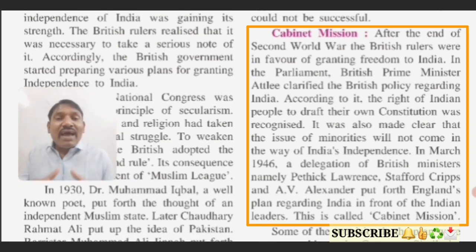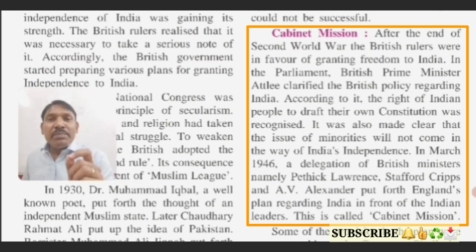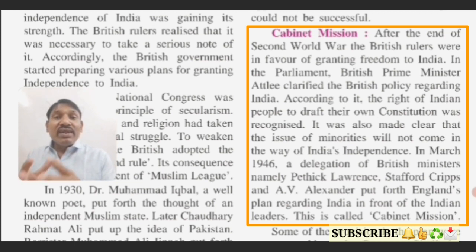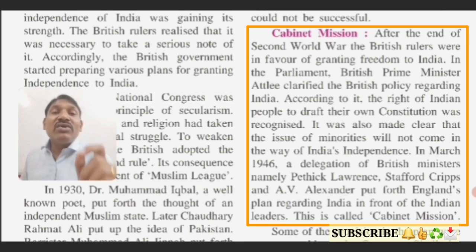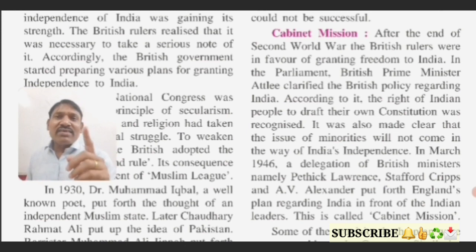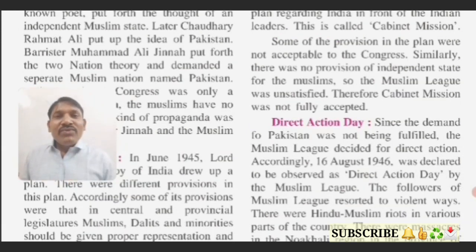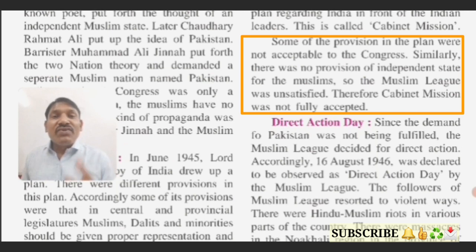And to convey this idea of drafting the constitution, a delegation, a group of people, came to India. In that delegation, Patrick Lawrence, Stafford Cripps and A.V. Alexander were involved. They put the idea in front of the important leaders of India. This delegation is called the cabinet mission. Such a question can be asked: what is the cabinet mission? Here we see the delegation of 3 people.